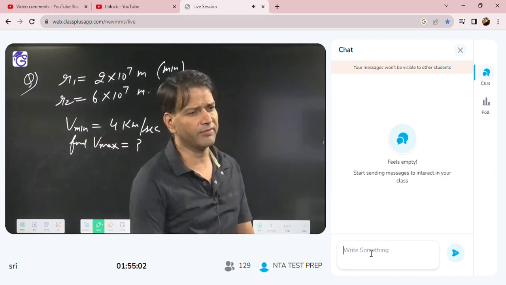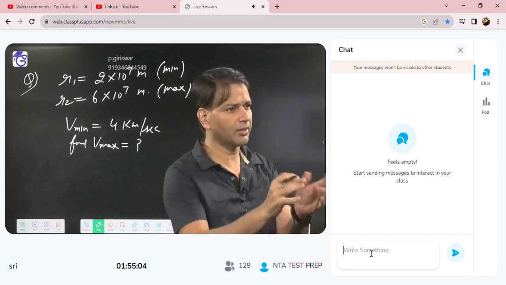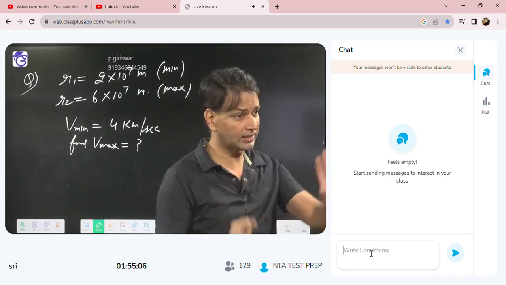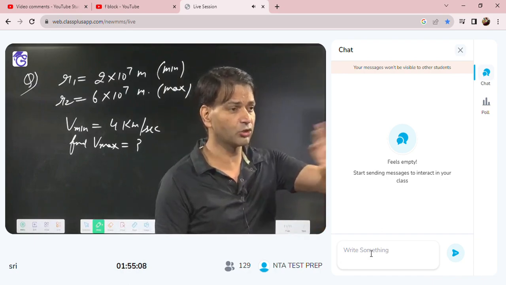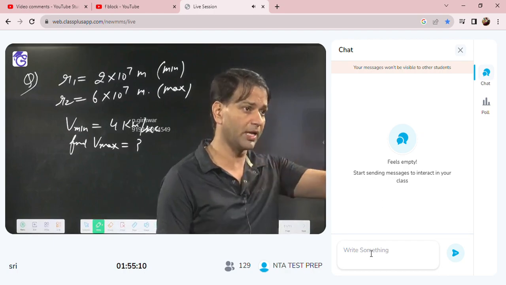Sometimes directly they will say V1 R1, V2 R2. You can apply V1 R1 is equal to V2 R2. Here we have to use V1 R1 is equal to V2 R2 because they gave the same planet.